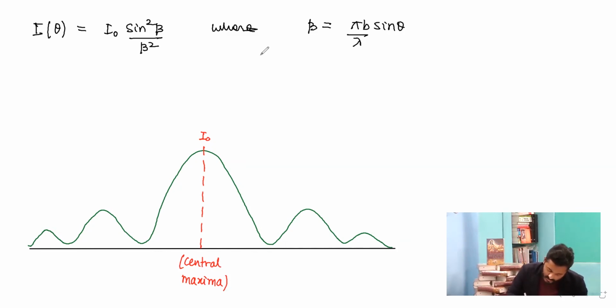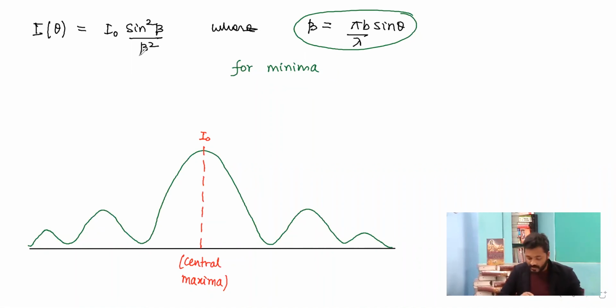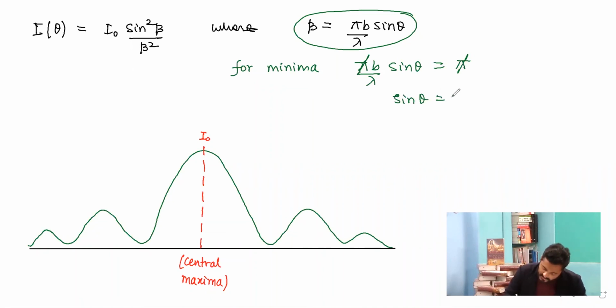If I talk about minima, so I say over here for minima the value of this expression, that is this expression must be equal to pi. So that is, I can write over here that pi b by lambda sine theta is equal to pi. So pi and pi got cancelled out. So I get sine theta equal to b by lambda. And if theta is very small, then I can say that theta is equal to lambda by b.